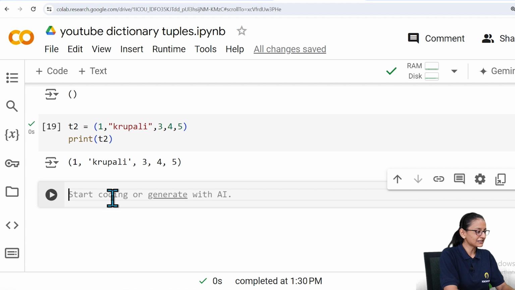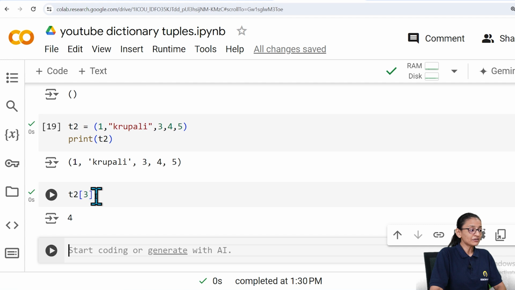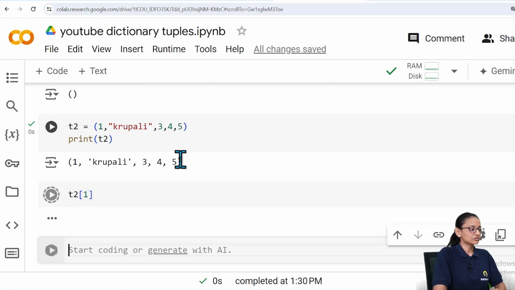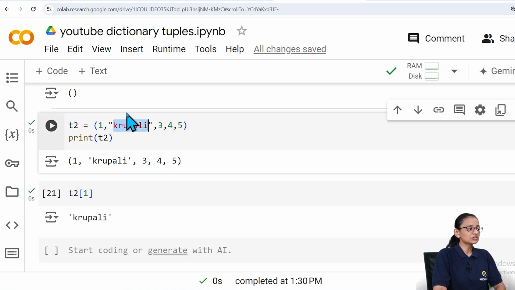You can access a tuple element using an index. So how can you print that? Let's say write the name of a tuple variable and write 3. It will print the value which is there at index 3. So let's say here I am writing 1. So it will print the name of a person. So 1 is stored at the 0 index, person name is stored at the first index, 3, 4, 5 and so on will be stored at the next consecutive indexes. So this way also you can create a tuple.